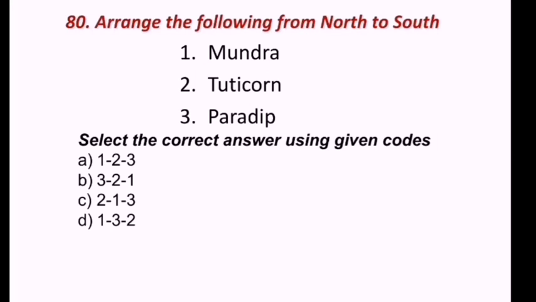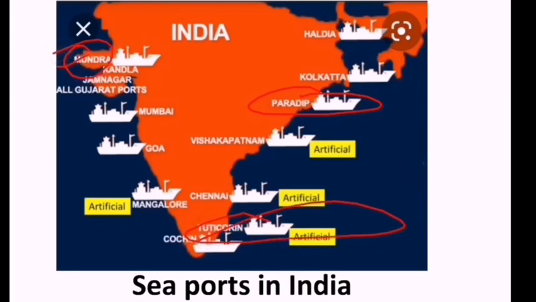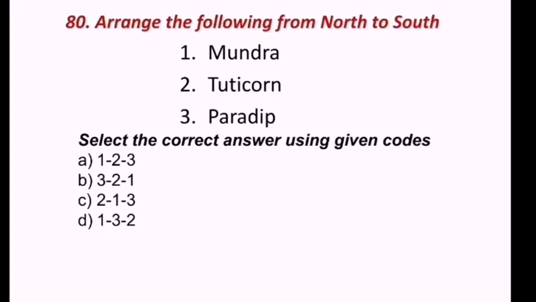80th question. Arrange the following from north to south. Mundra, Tuticorin, Paradip. So where is Mundra here? Mundra is here, and Paradip is here, and next Tuticorin is here. So arrange these from north to south. So Mundra is first, Paradip is second, and Tuticorin is third. So hence we can say Mundra first, Tuticorin second, and Paradip third. Is that correct?